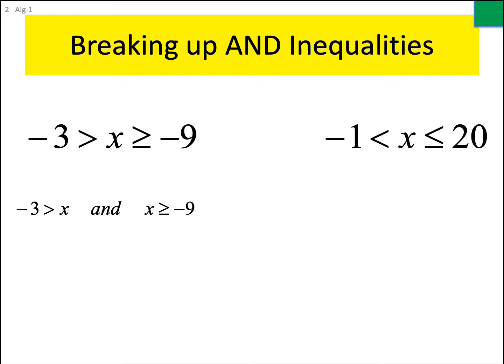For the second one, thumb method, cover up the less than or equal to 20. You're left with that. Cover up the negative 1 less than x, and you're left with that. So there are your two inequalities for each one of those compound inequalities. Does that make sense? I don't spend too much time on this because typically students get this immediately. It's not that big of a deal.